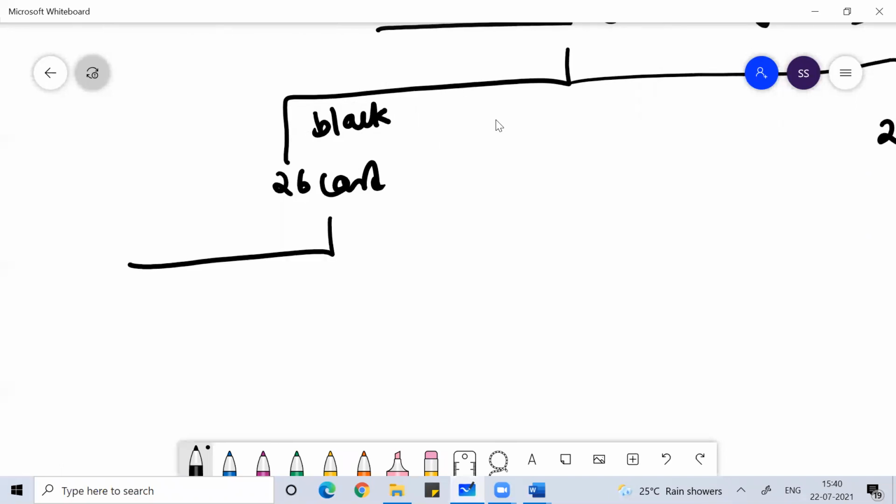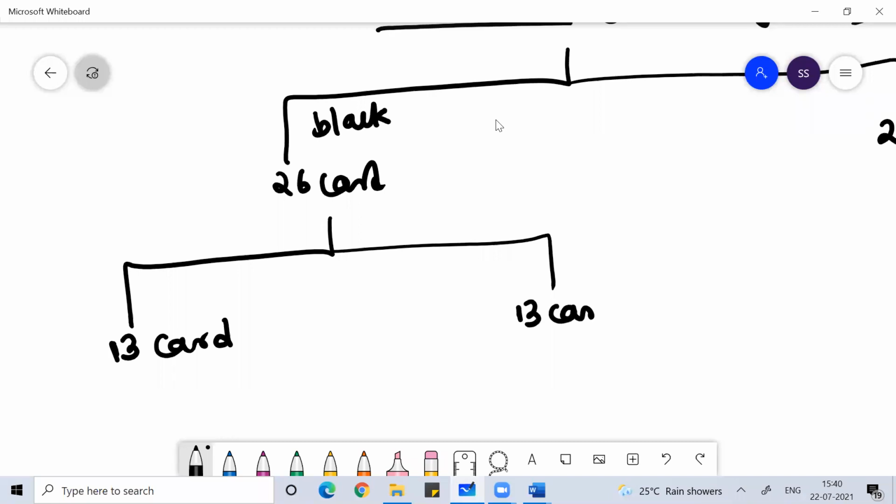The black cards belong to two different symbols. You have 13 cards with one symbol and another 13 cards with another symbol.